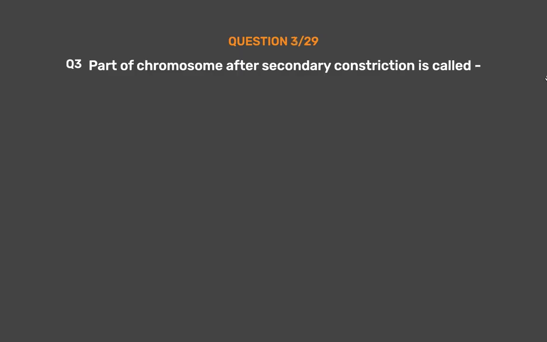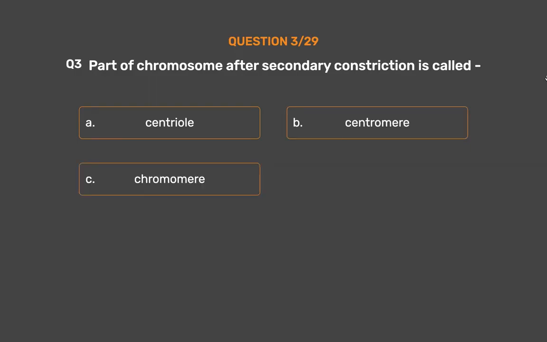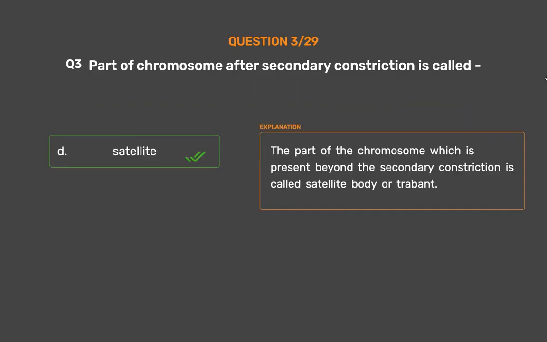Question number 3. Part of chromosome after secondary constriction is called Option A. Centriole. Option B. Centromere. Option C. Chromomere. Option D. Satellite. The correct answer is Option D. Satellite. The part of the chromosome which is present beyond the secondary constriction is called satellite body or trabant.